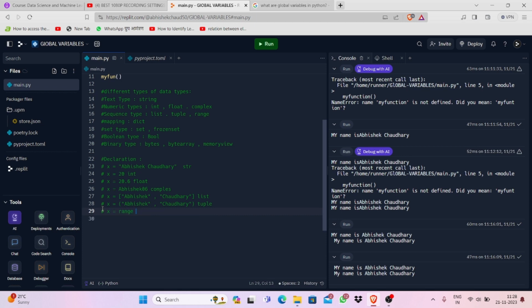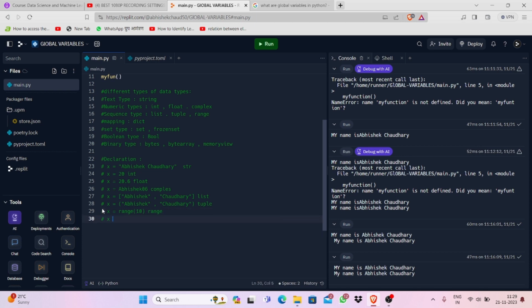Now this is a range. If you are declaring anything inside range, like 10, then this is called a range. We will study more about it in detail in the next sessions. I just forgot to write it here.